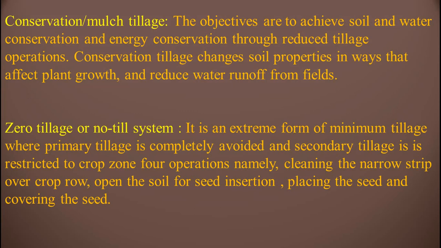Here a question arises. They gave these 4 operations and also another operation, removing of stubbles, and asked which of the following is not an operation of zero tillage. Stubbles are not removed in zero tillage because that comes under primary tillage operations, and primary tillage is completely avoided. So the right answer is removing of stubble.